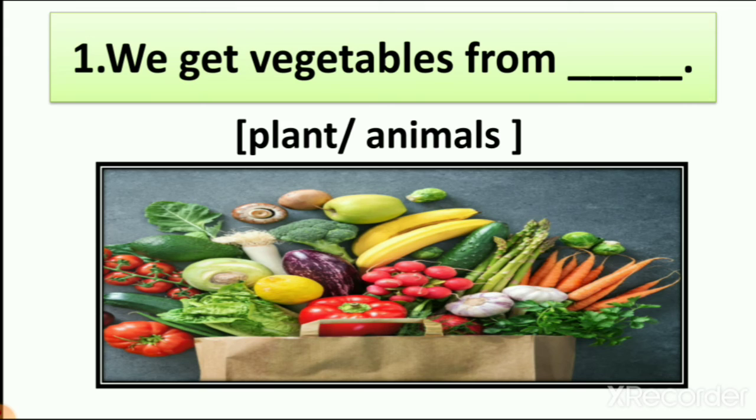So we get vegetables from plants or animals. Right or wrong? Plants. So here we write the spelling of plant. Now I repeat the fill in the blank: We get vegetables from plant. Right? So we learn in this lesson that fruits and vegetables we get from plant.